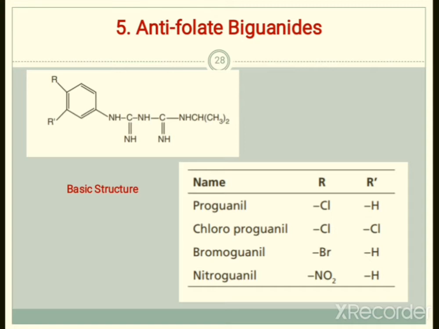Second is chlorproguanil, with chlorine at both R and R dash. Next is bromoguanil, with bromine instead of chlorine and hydrogen at R dash. Next is nitroguanil, with a nitro group at R and hydrogen. It is quite a simple structure, so remember and practice them.